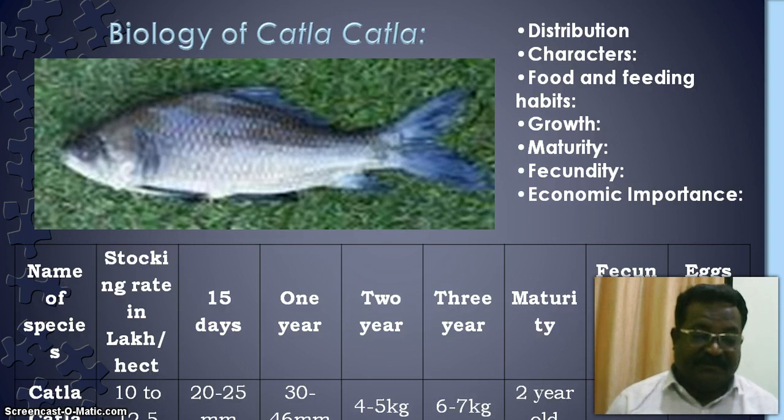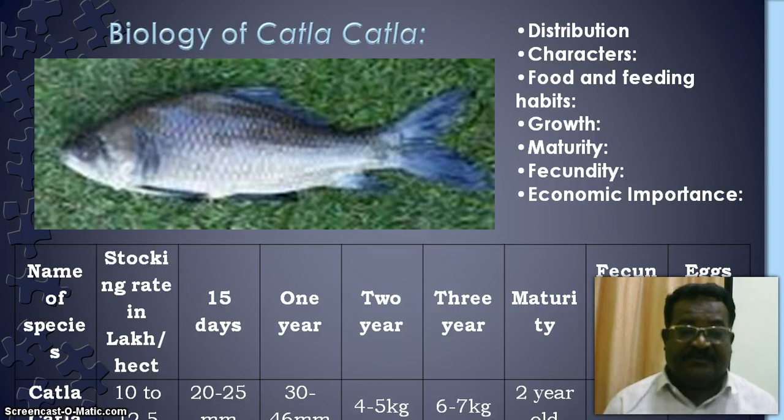It attains 20 to 25 millimeter in 15 days. It attains 30 to 46 millimeter in 1 year. It attains 2.5 kg at the end of 2 years. It attains 6 to 7 kg in 3 years. So this is the growth of the species. They live in different kinds of ponds, but it attains maturity at 2 years old.